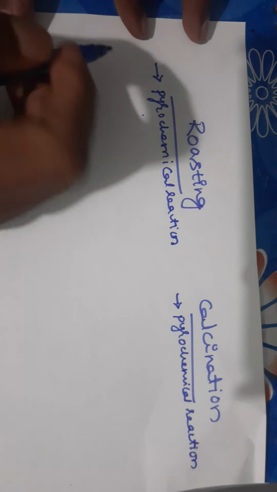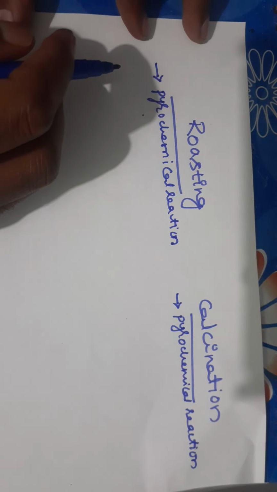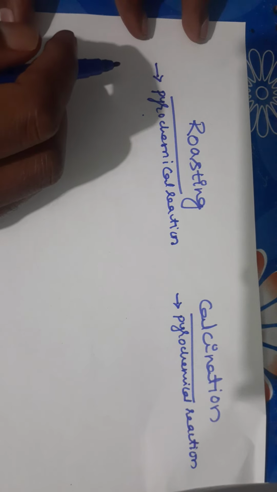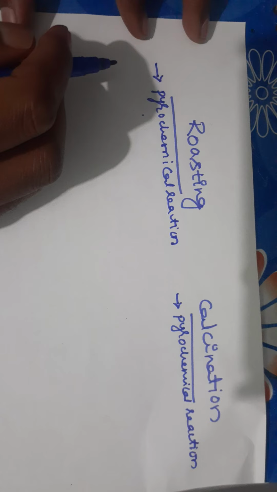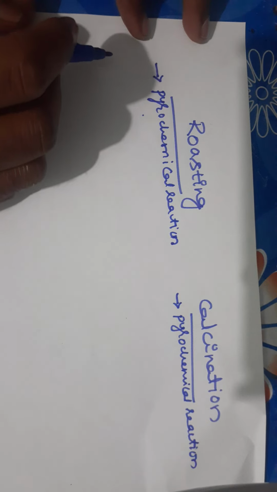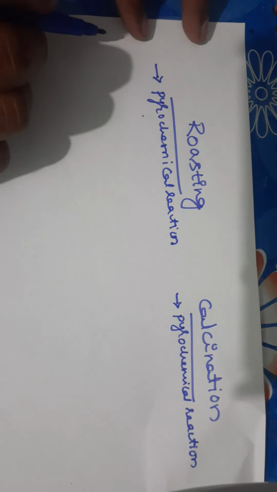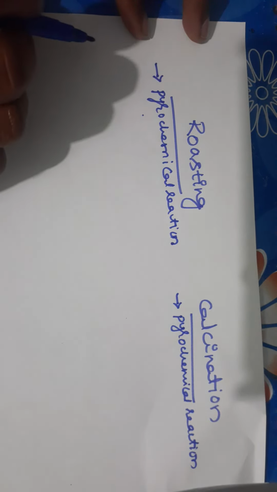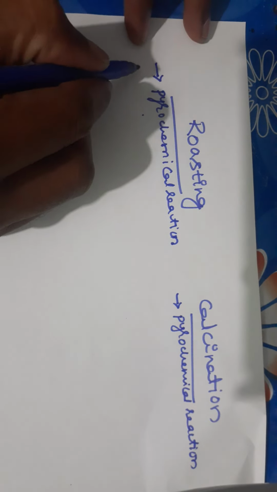But what is a pyrochemical reaction? The chemical reaction which is carried out with the help of heat energy. So by heating the chemical substances, if a chemical reaction is carried out, then it is called a pyrochemical reaction. It means that for roasting and calcination, heat is involved. That is why roasting is a pyrochemical reaction, and calcination is also a pyrochemical reaction.